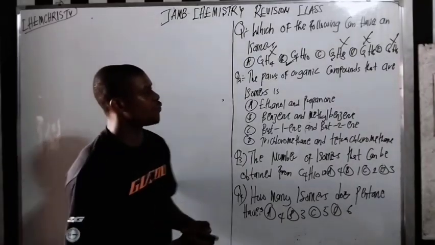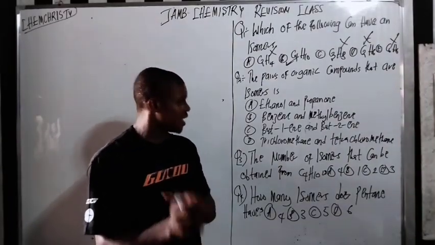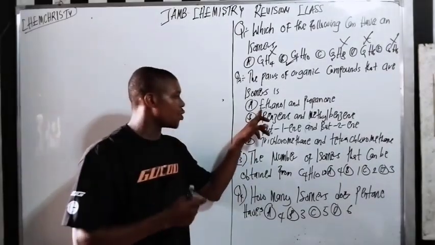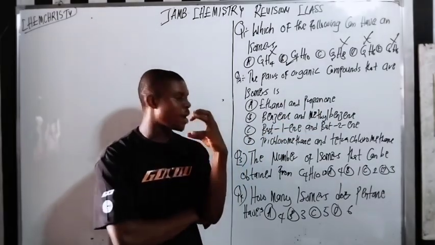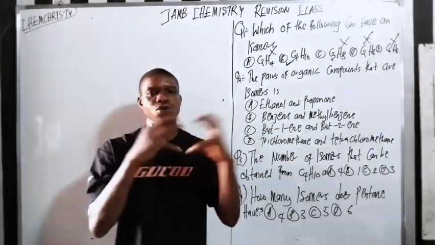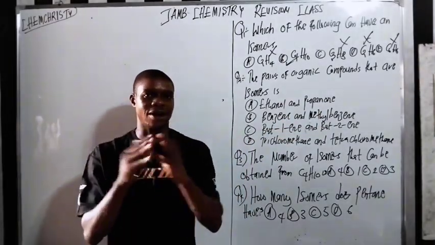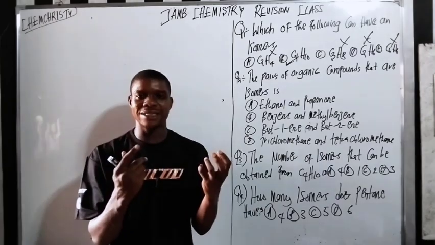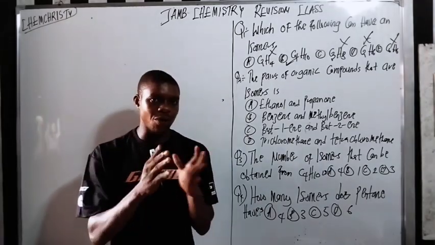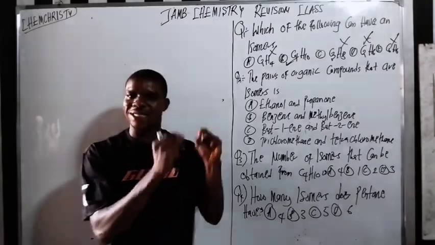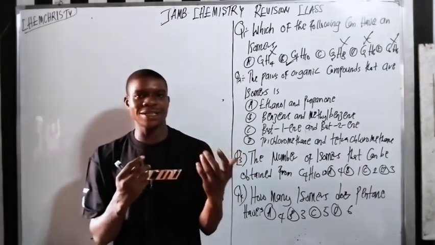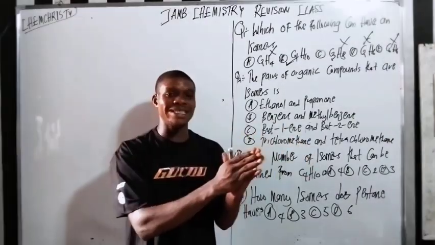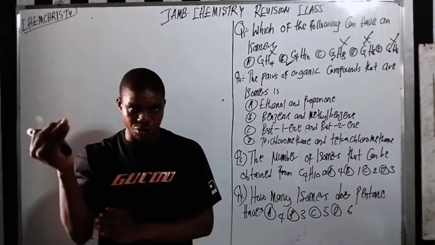The pairs of organic compounds that are isomers. Here we have ethanol and here we have propanol. For two compounds to be isomers of each other, they must have the same molecular formula, because isomerism is a phenomenon whereby two or more compounds have the same molecular formula but different structure.